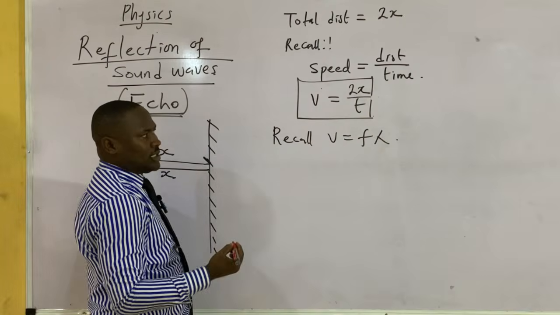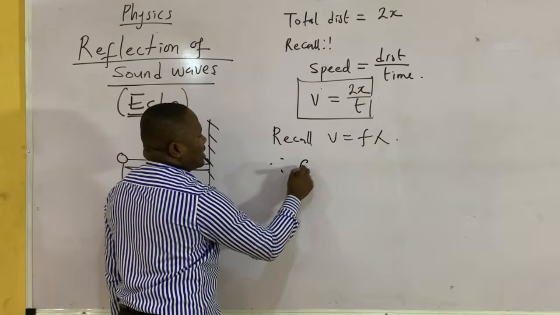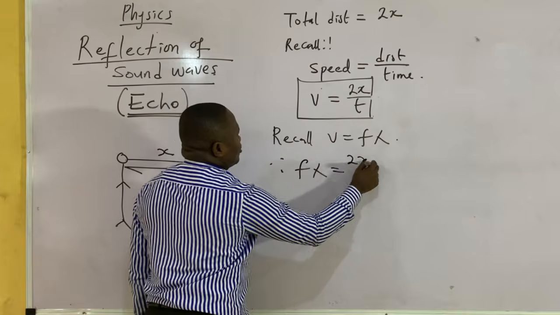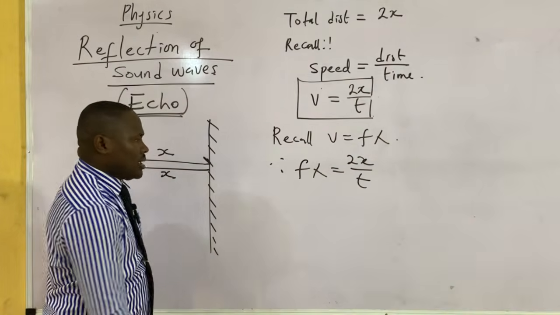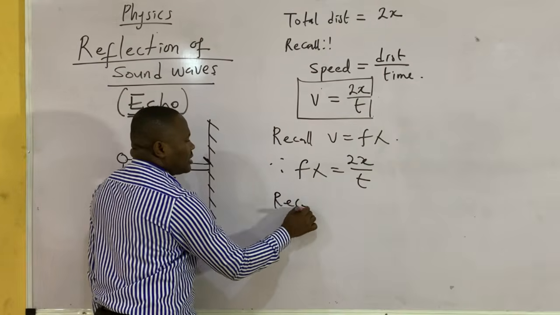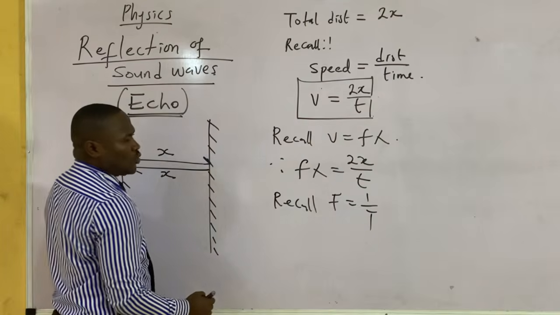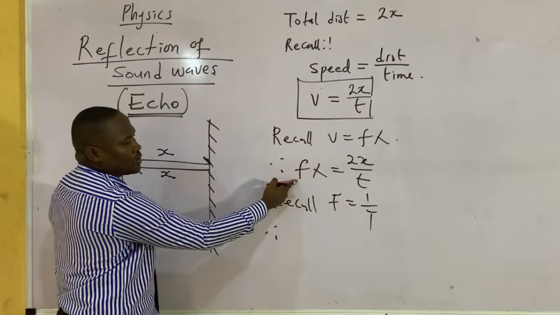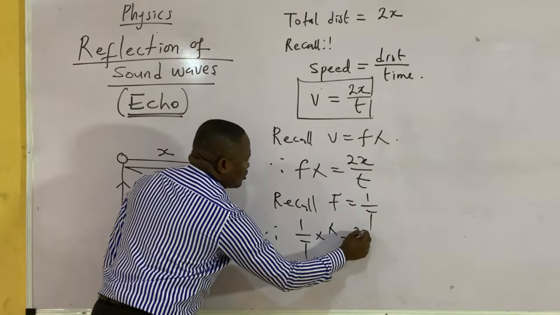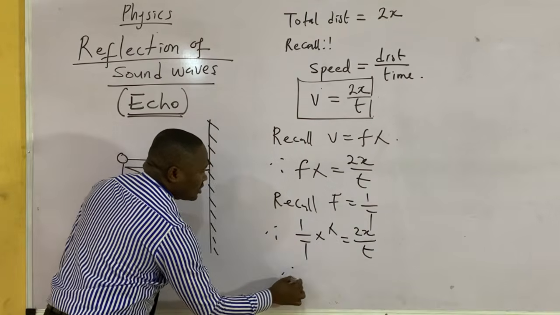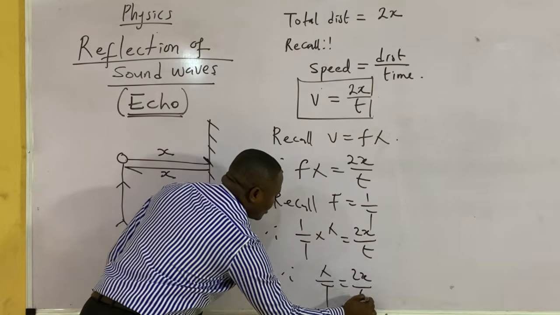Now remember, I can still do some comparison of formulas here. Recall that v equals f lambda. So in place of v, I'll put f lambda equals 2x over t. Recall again that f is equal to 1 over t. So in place of f, I have 1 over t times lambda equals 2x over t.